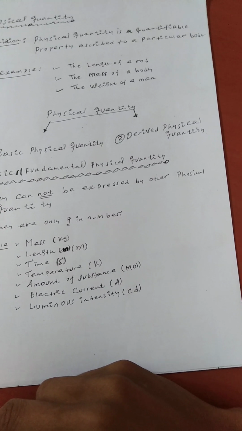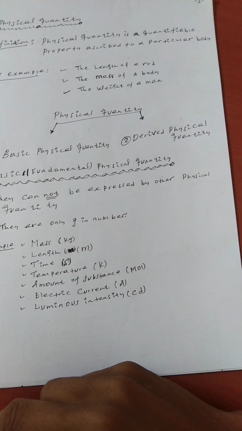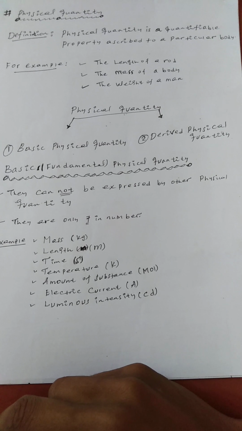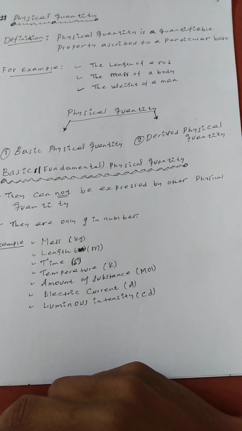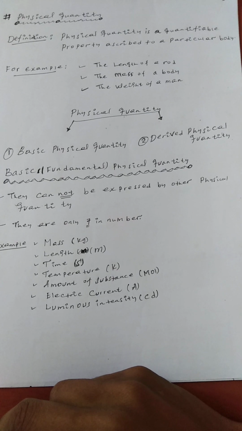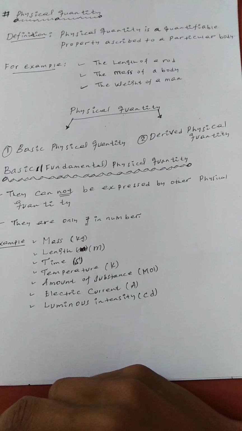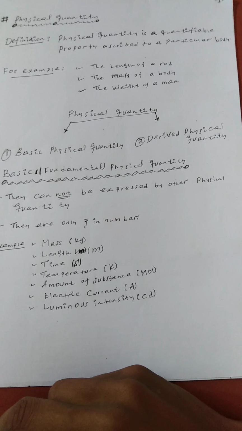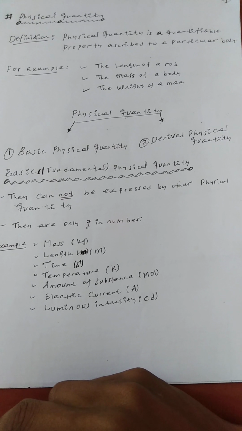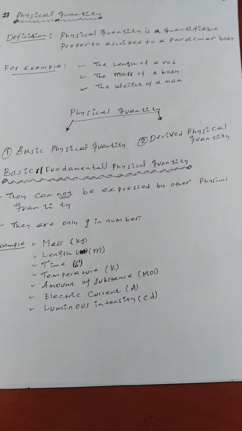So the 7 physical quantities are categorized under what? Basic physical quantities or fundamental physical quantities. Any physical quantities other than these 7 are categorized under derived physical quantities. They are not basic physical quantities.